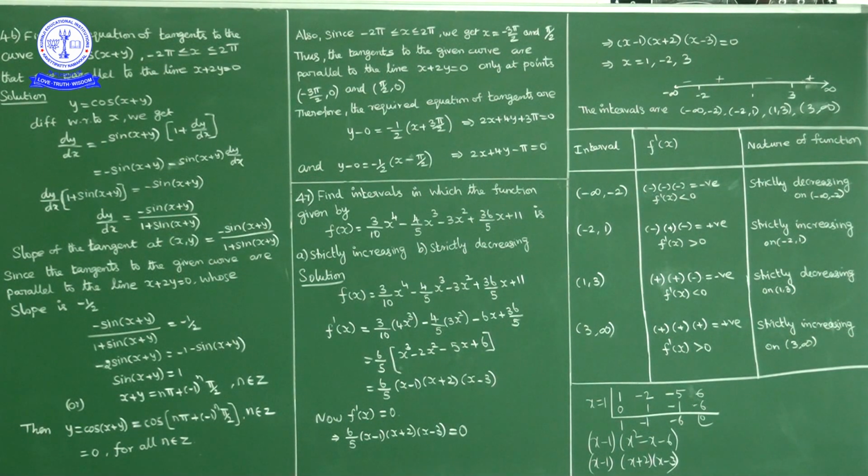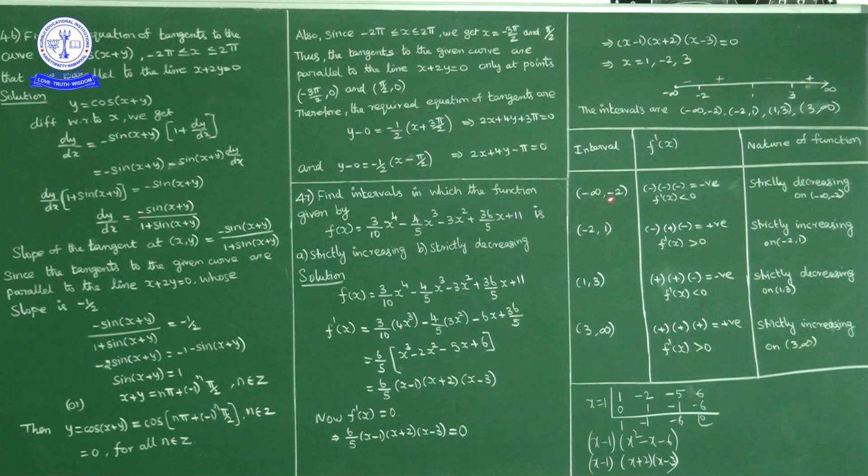So we have to find the intervals where this function is decreasing and where it is increasing. For this f of x, f dash of x we found equal to 6 by 5 into x minus 1 into x plus 2 into x minus 3. So zeros of f dash of x are minus 2, 1 and 3. Mark these values on a number line and verify the sign of f dash of x in all the intervals: minus infinity to minus 2, minus 2 to 1, 1 to 3 and 3 to infinity.